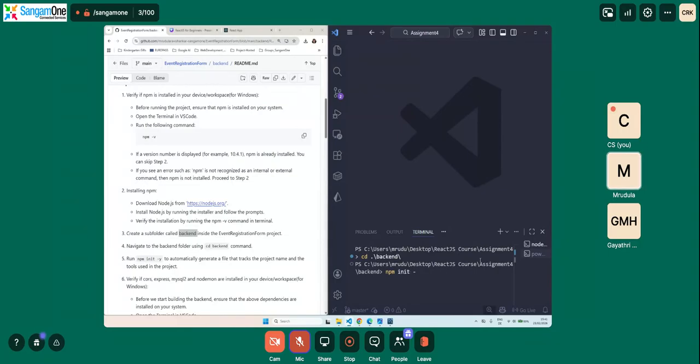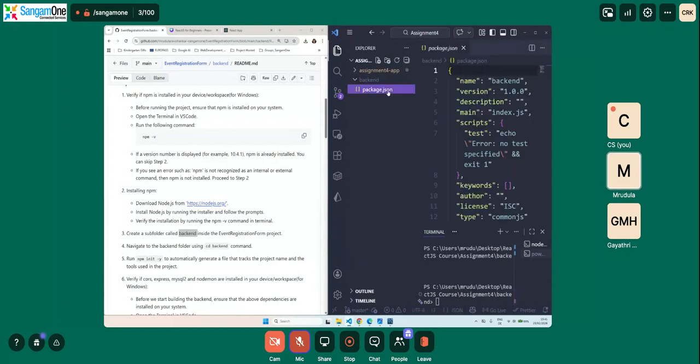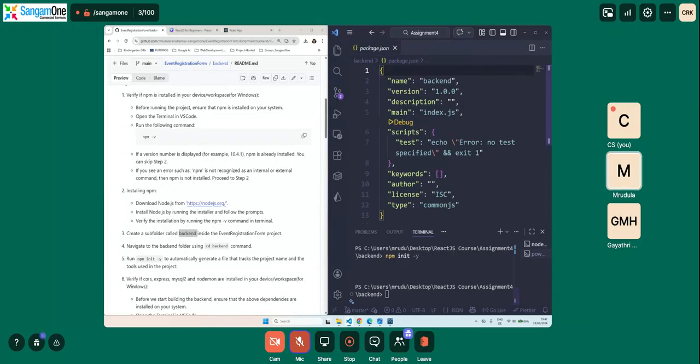And as you can see, we have our package.json. The name of this folder is backend, and its version is 1.0.0 because this is the basic version. You can give a description.